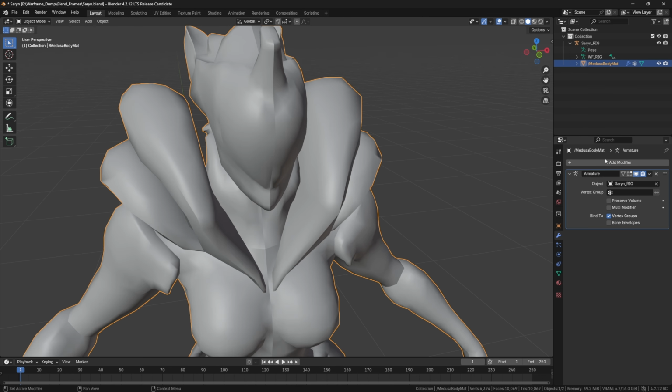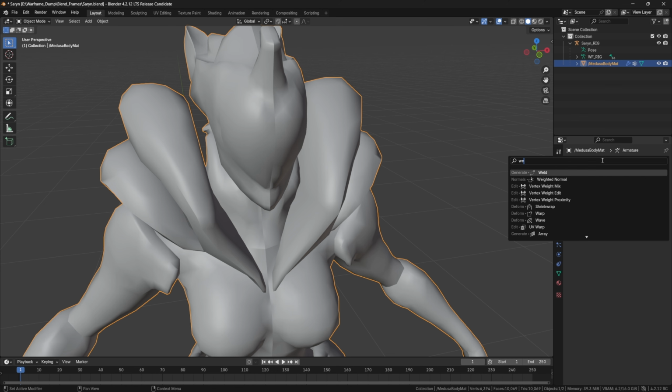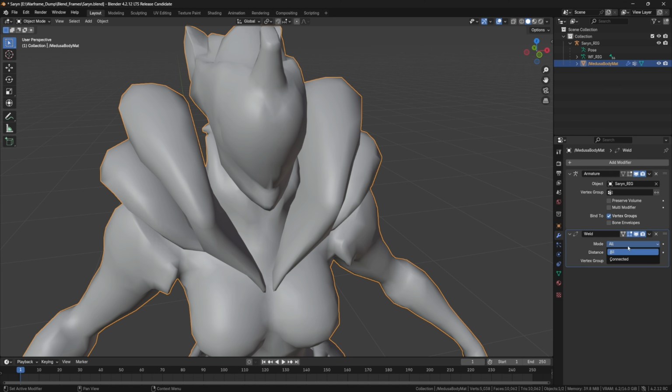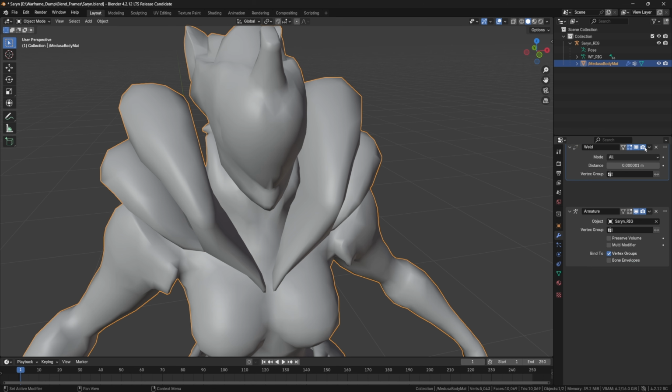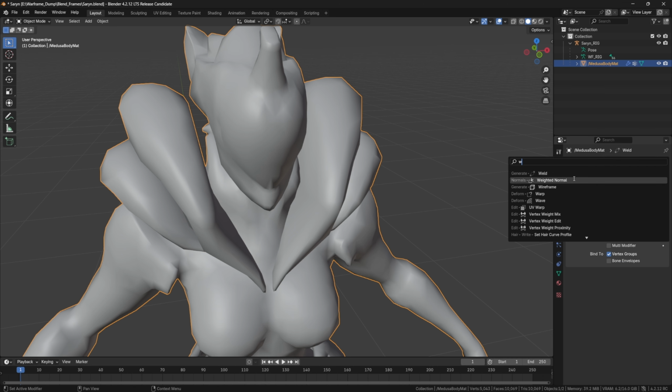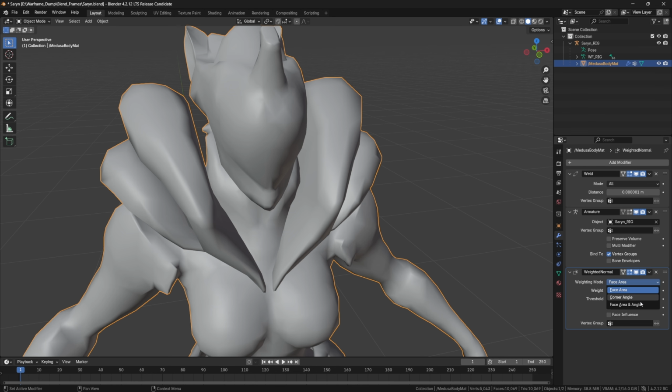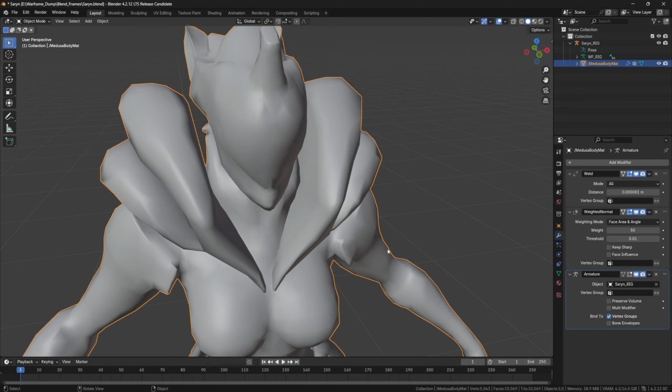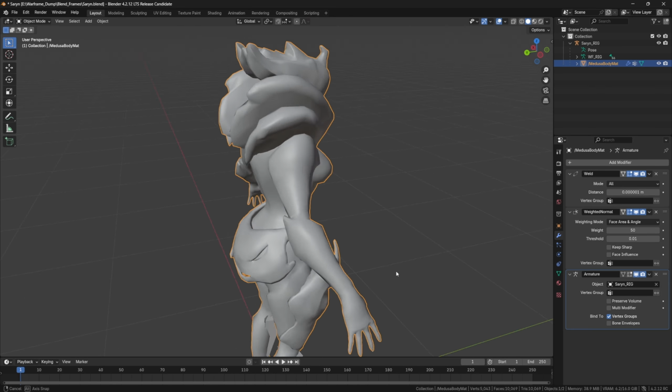So what we're going to do under our modifiers tab is add a weld modifier. And we're going to set this to point 0, 0, 0, 0, 0. We want it very precise. Okay, that was too much. Basically, we want it to where just before Blender zeroes it out. And that cleans that up. And then we're going to want to add a weighted normal. We're going to want that to be face and angle. And we want our rig modifier at the bottom. So that cleaned that up pretty nice.